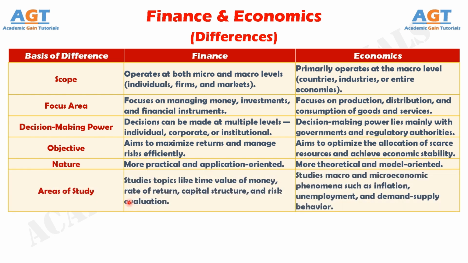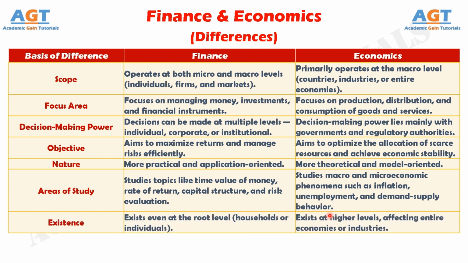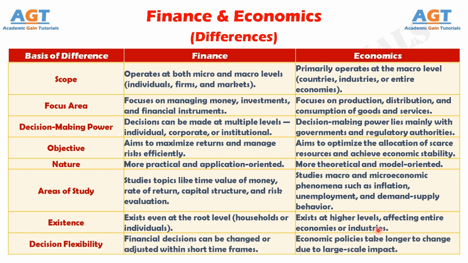Number 6. Finance studies tools like the time value of money, cost of capital, and risk evaluation, whereas economics studies concepts like inflation, GDP, and consumer behavior. Number 7. Finance exists at the root level of society, even within households, whereas economics operates on a broader level, influencing national and global structures. Number 8. Financial decisions can be altered quickly to adapt to changes, whereas economic decisions require extensive analysis and are slower to implement.